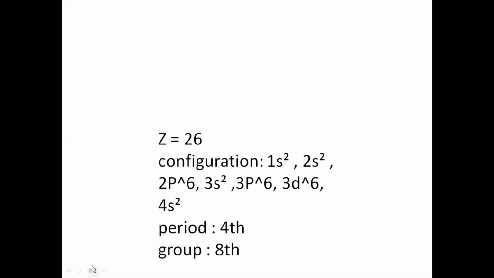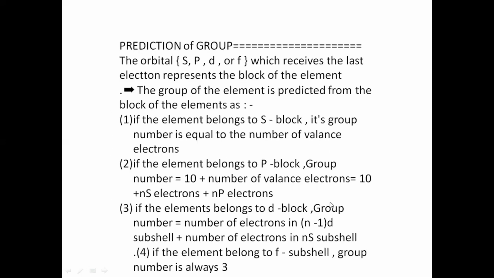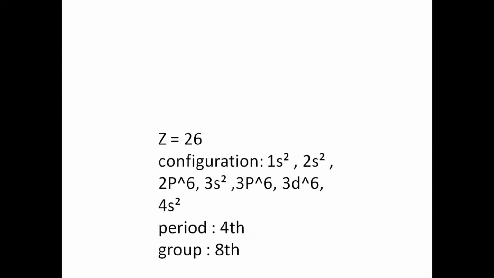How to identify the group? If it is a d block element, we have to check the principal quantum number, that is here 4. It is (n minus 1)d subshell plus the number of electrons in the ns subshell. Here atomic number was 26, n was 4, so 4 minus 1 is 3. So the number of electrons in the 3d subshell plus the number of electrons in the ns subshell. The number of electrons in ns is 2 and in 3d is 6. So 6 plus 2 is 8. So the group number is 8.